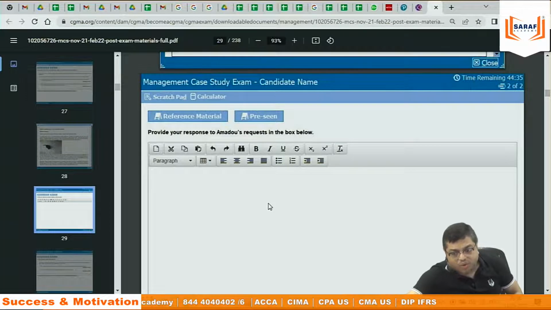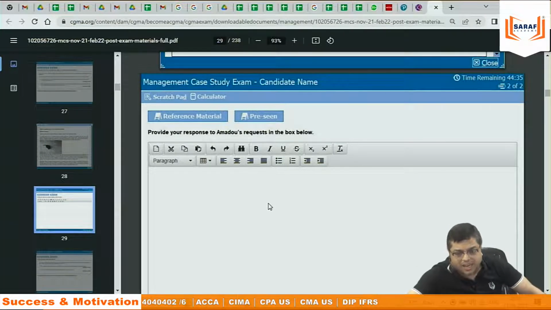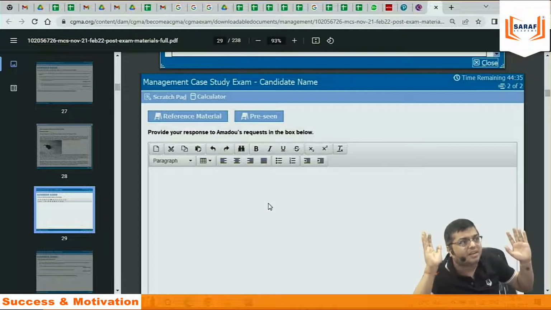Reading the requirement and reference material takes around 7 to 8 minutes. Sometimes maybe 4 or 5 minutes. I am taking an average of 7 to 8 minutes, or maybe I will say 6 to 7 minutes. You can't start writing the answer just after reading. You need to plan. Think.